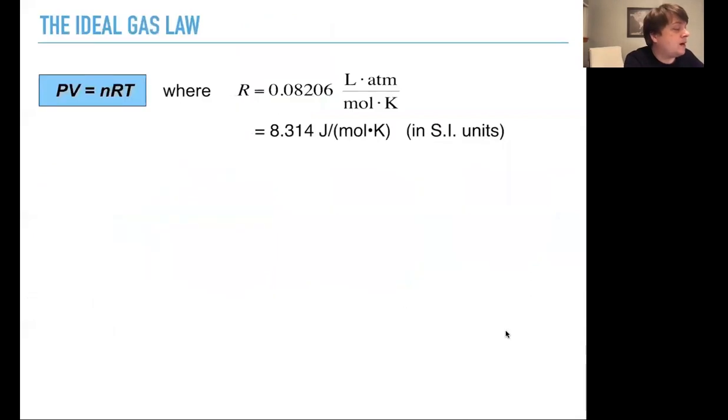Okay. So the ideal gas law unites all of these. PV equals nRT, where R is a constant that has units of energy over moles Kelvin. We sometimes write it as liter atmospheres, but liter atmospheres, if you remember back from the second day or so of class, is actually a unit of energy. So 0.08206 liter atmospheres per mole Kelvin, or 8.314 joules per mole Kelvin. You won't have to memorize this, you'll have this that you can look up.